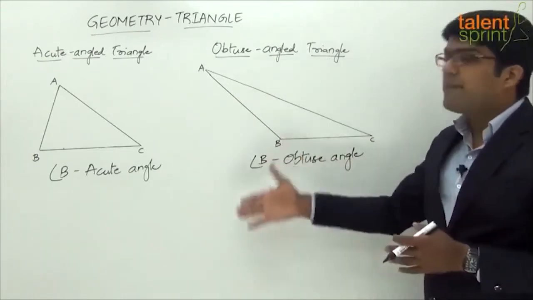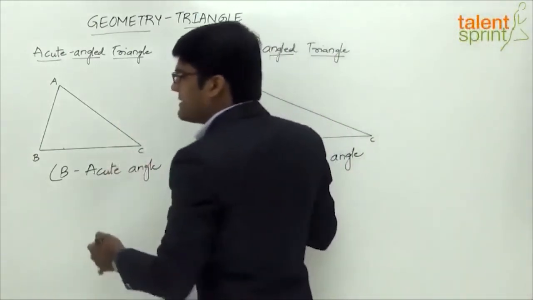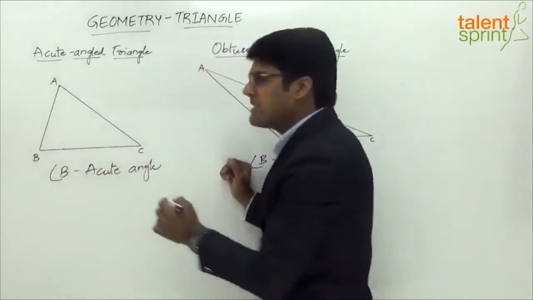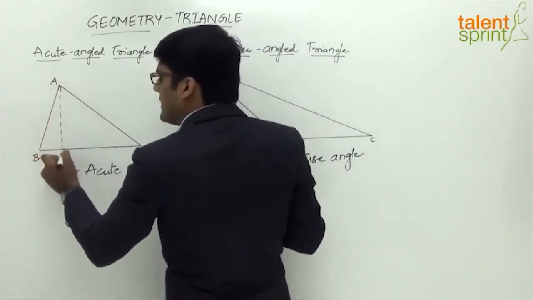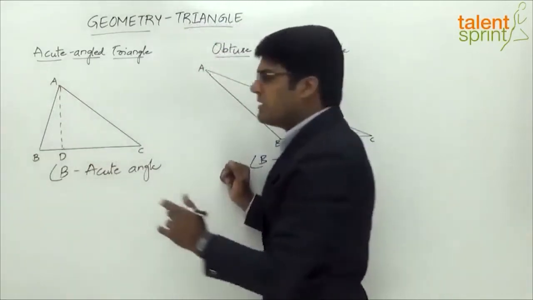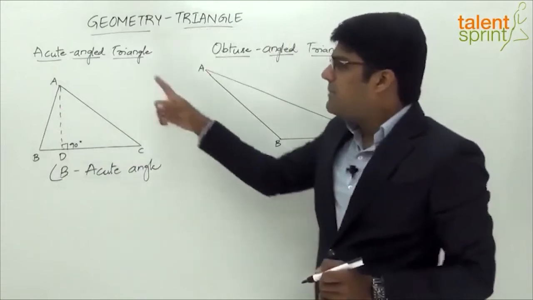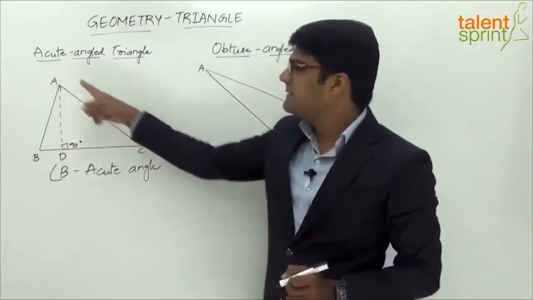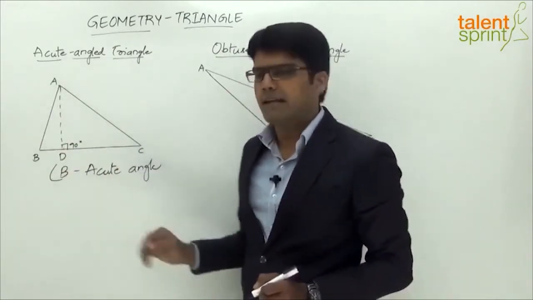So let us derive those two relationships here. What we are going to do in the first case is drop a perpendicular from the vertex A on the opposite side, right? So let's say AD is the perpendicular here. It meets BC at the point D. So angle D here is 90 degrees. Now if you observe, ABC has got two right angle triangles. The first one is ADC, right? The second one here is ADB, right? There are two right angle triangles.